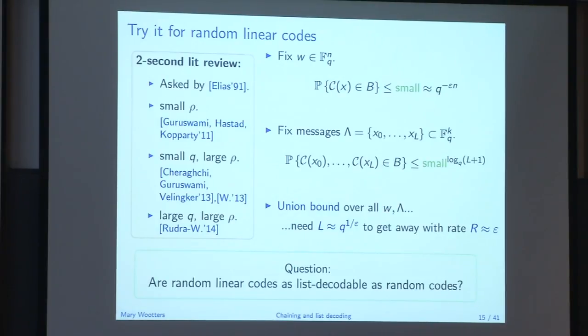Too big, way too big. I would like 1 over epsilon. Yes, that's right. No, ideally, it should be independent of Q. Yep, that's right.